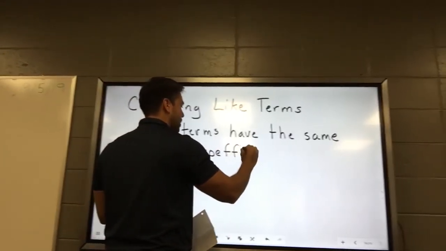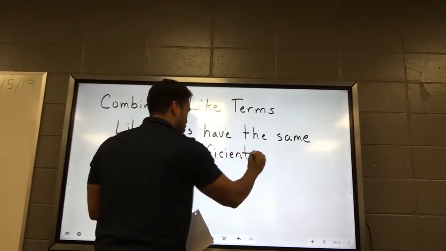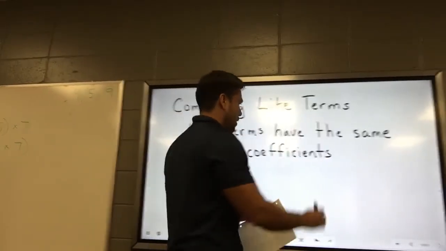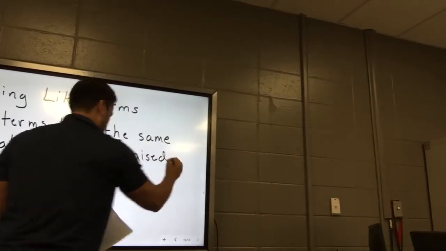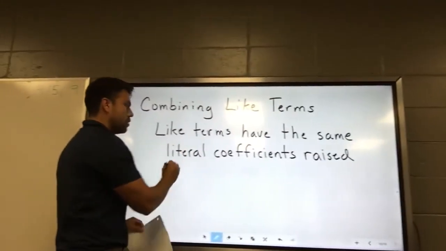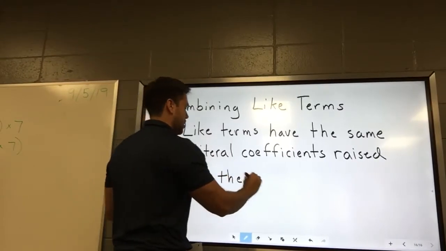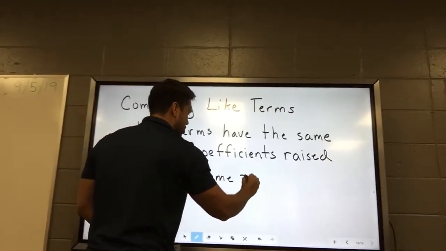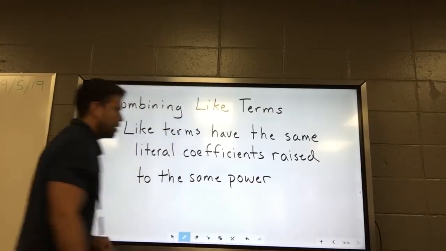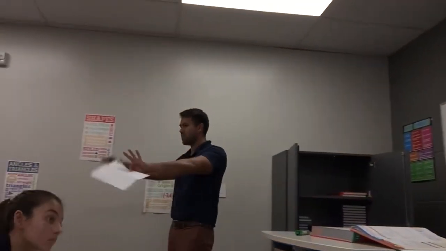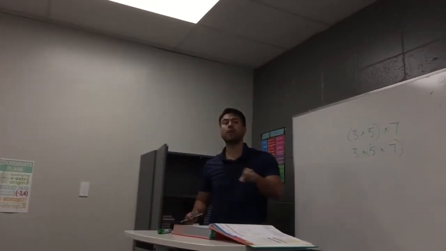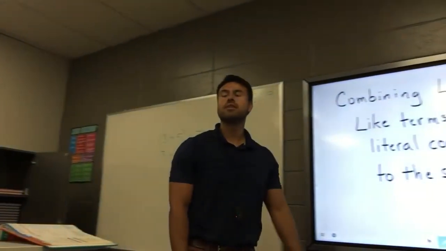Did we look at that? What's a literal coefficient? A letter like A. It's just a variable raised to the same power. That is the definition of like terms. And I'll give you some examples of what like terms are and a couple of examples of what like terms are not, because people get tricked. Like, wait, those are like terms, they have the same variables. Yeah. Do those variables have the same power? No. So they can't be like.